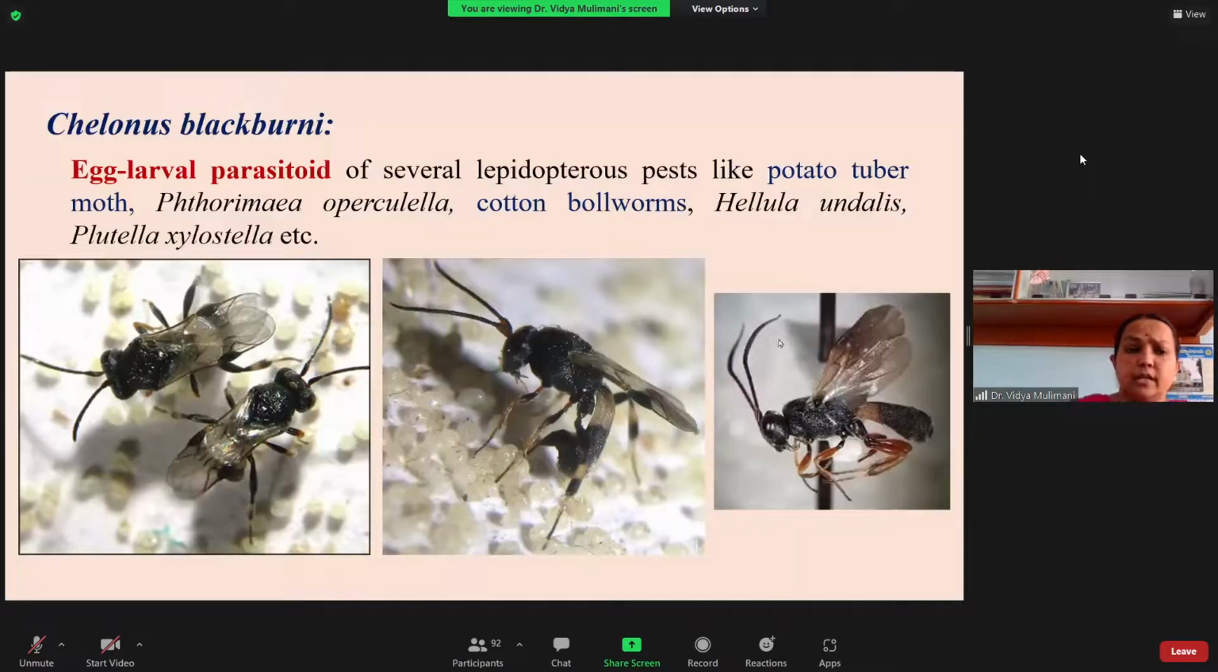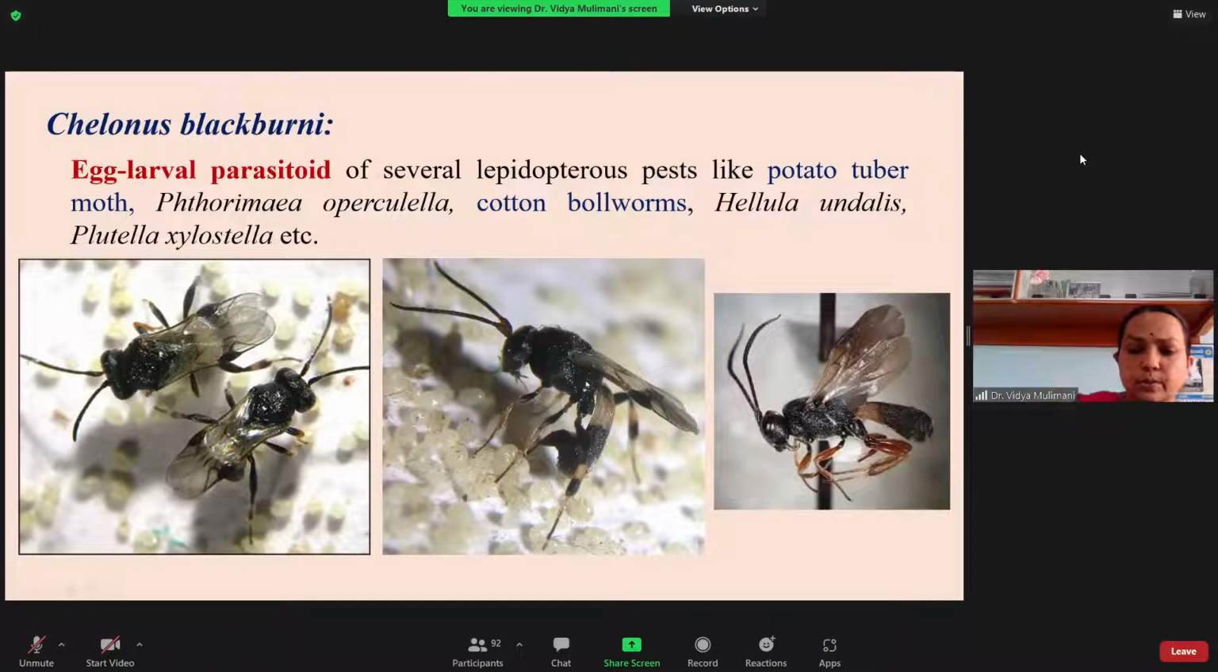So this is the Chelonus blackburni, which is a braconid. It is an egg-larval parasitoid. It is mass multiplied in the laboratory on the eggs of the rice moth. It is released into the field mainly in the case of potato, because it is attacking mainly the potato tuber moth.